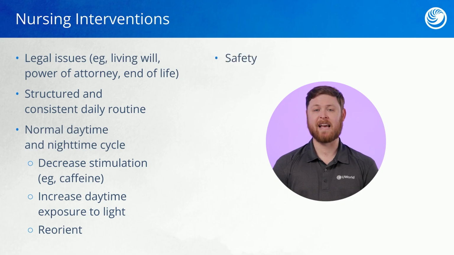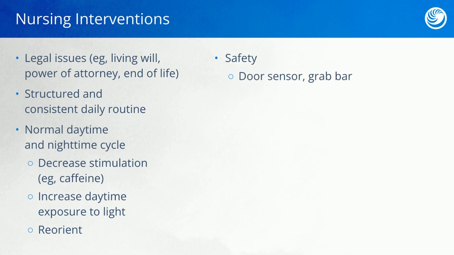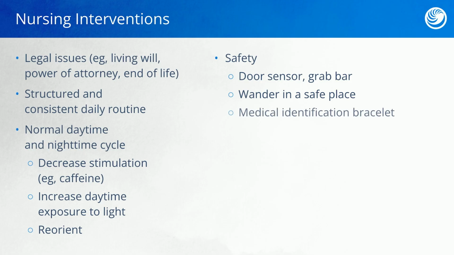There are a number of safety interventions that we should consider. For one, we can use a door sensor. By doing this, we know if a client is attempting to use a door, and we can escort them wherever they're trying to get to or bring them back to a safe environment. Clients with Alzheimer's disease can become restless and tend to wander. And when they begin to do so, we want to establish a safe place where they can do this. It's important that these clients wear a medical identification bracelet in case they do get lost.